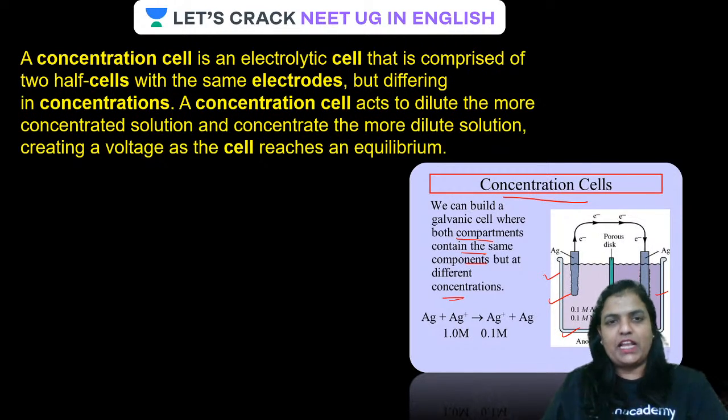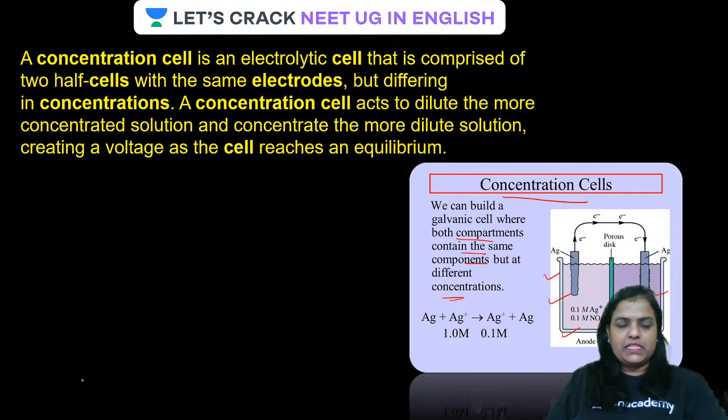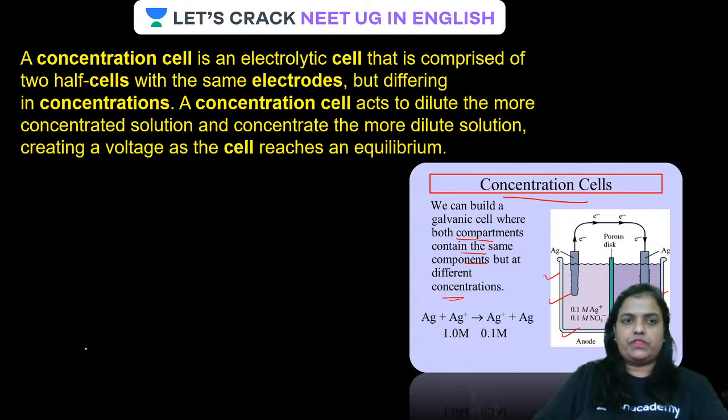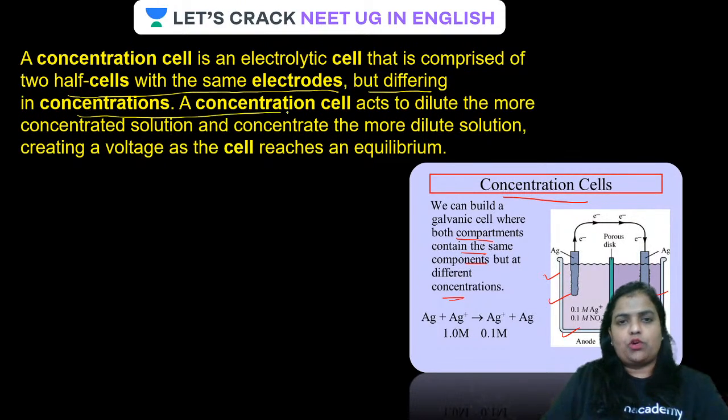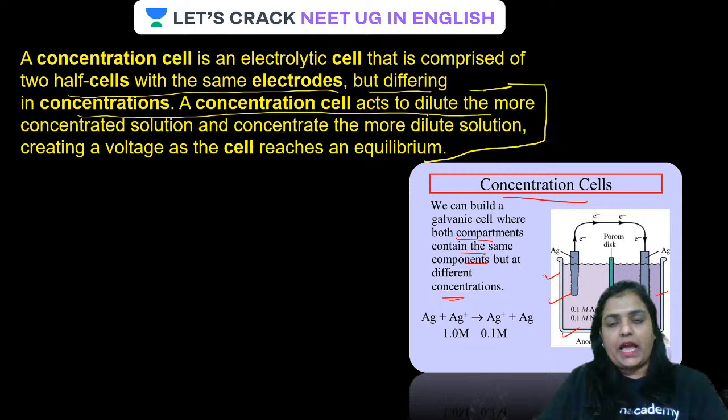A concentration cell is comprised of two half cells as others, but here with the same electrode, differing in concentration. A concentration cell acts to dilute. This is a very, very important point, guys. A concentration cell acts to dilute the more concentrated solution. For example, in this case, 1 molar silver nitrate is the more concentrated solution.